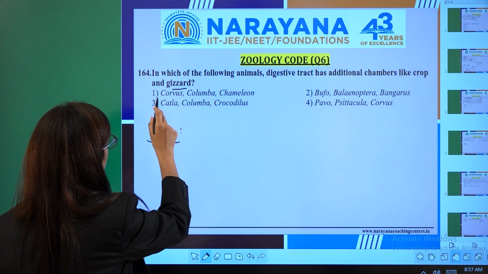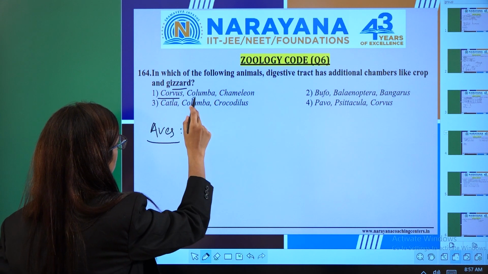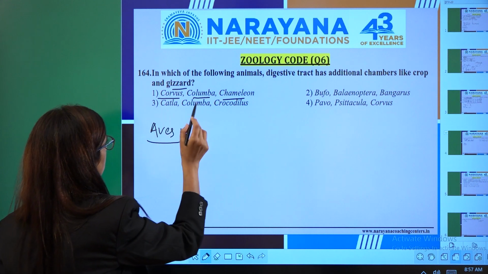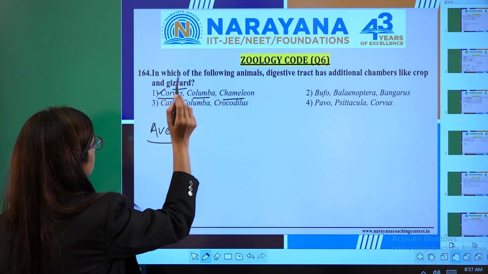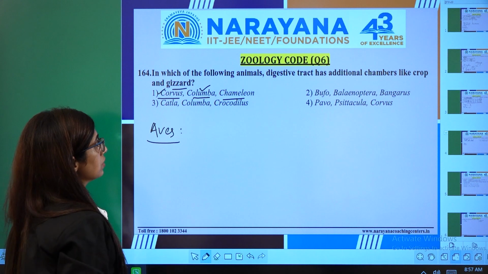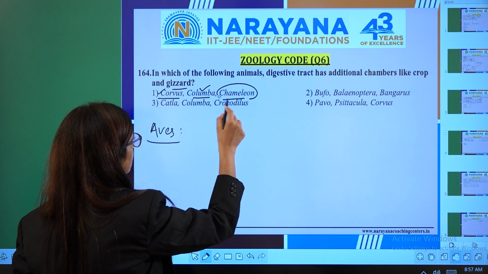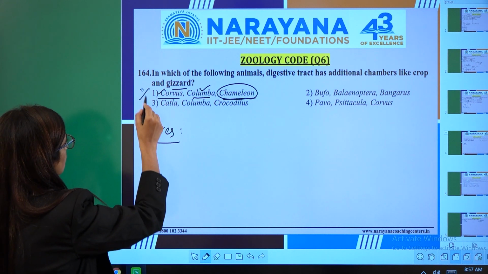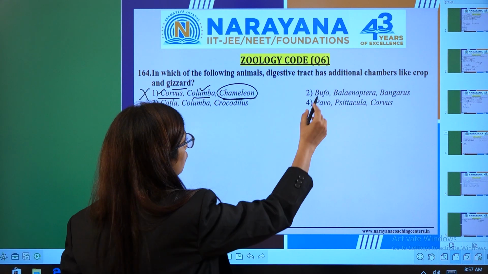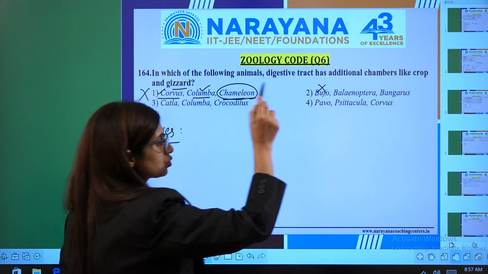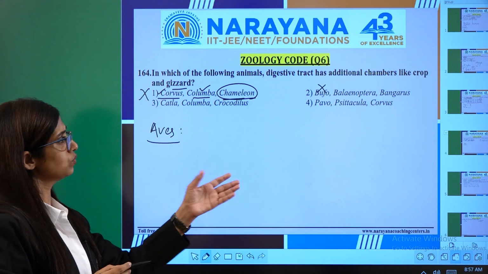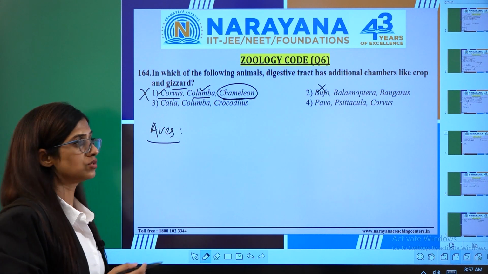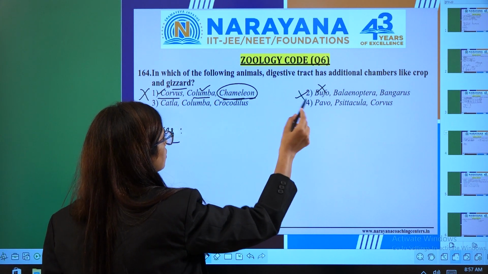In the first option it is written Corvus, Columba, chameleon. Corvus is a bird, Columba is a bird, whereas chameleon is a reptile. So this option is wrong. In the second option, Bufo is written. Bufo itself is a toad. So here we should not move ahead because Bufo is wrong. So the second option is also wrong.